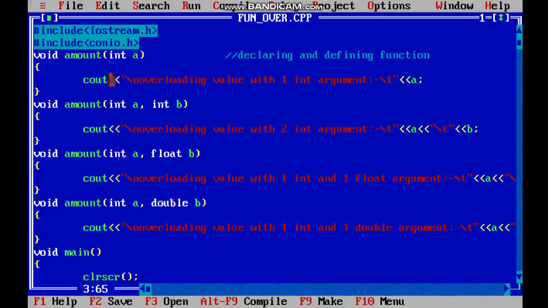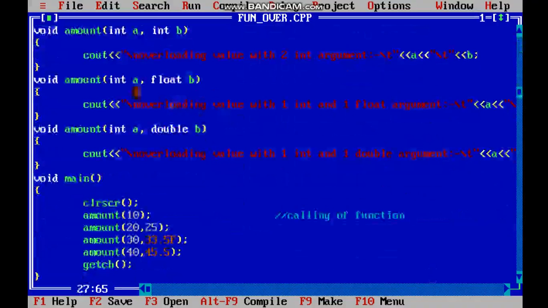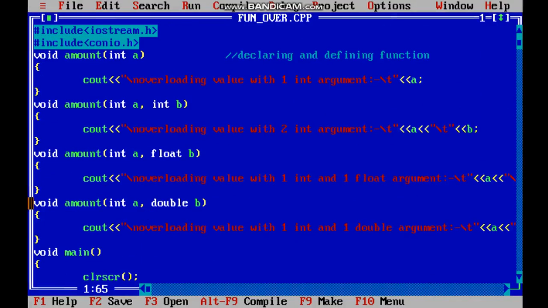as their parameters. Now this is just a simple program to understand how function overloading works. So this is called the declaration or defining of a function. Now let us go to void main. Here we have written clear screen to clear the output screen. Then what we have written first is the calling of functions. In the first one we have written 10, which is an integer value. So this will call the first function, which is this one. It will pass the value over here and this would be printed.